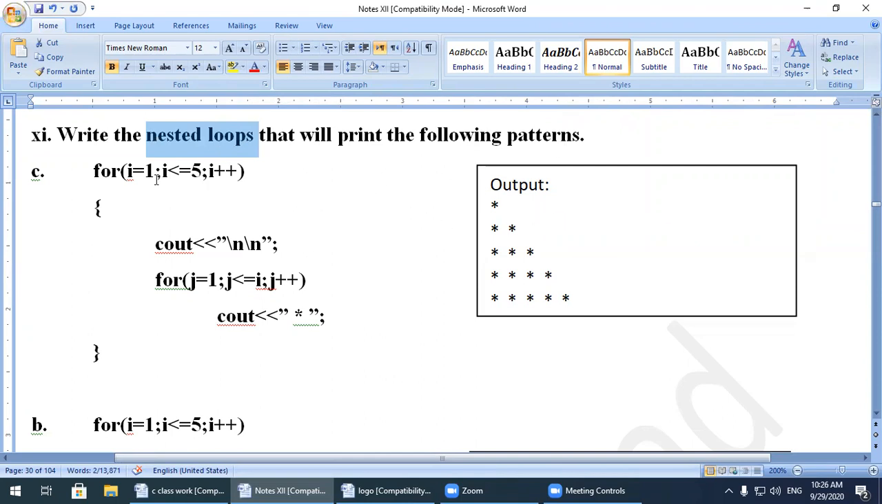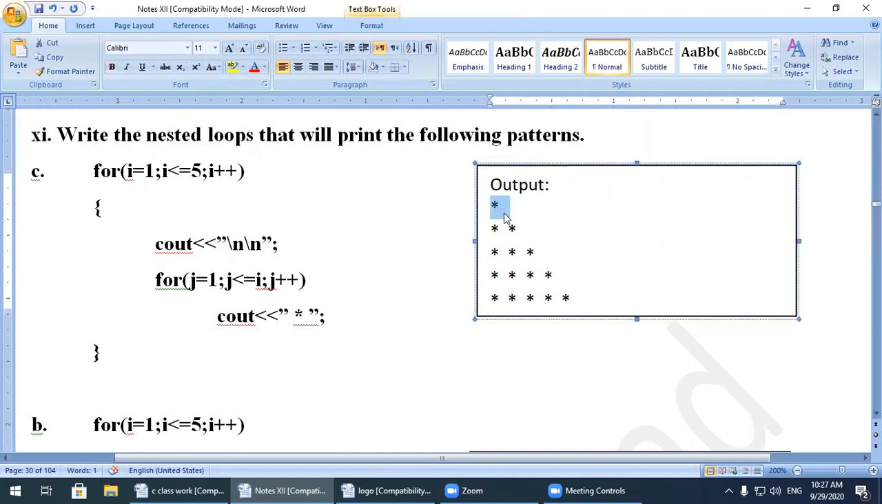So check it. For this purpose, the block of code. They didn't ask you to write the complete program. They just said write the nested loops. For this purpose, for I is equal to 1, I is less than or equal to 5, I plus plus. Cout double backslash n means that it will skip two lines, with a two-line difference from there to there.